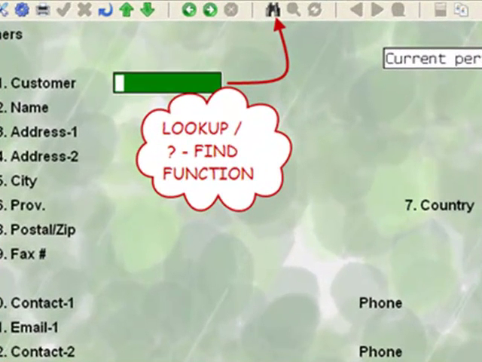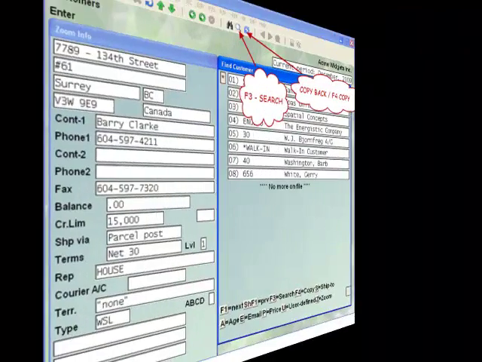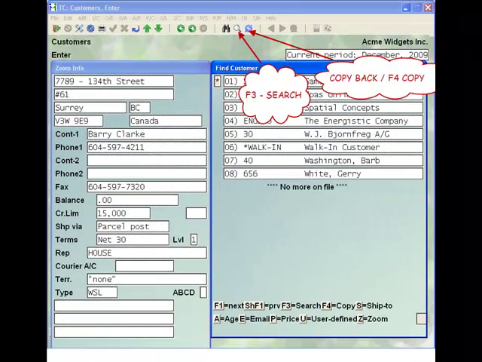The binoculars icon calls up the find function, just as if you press the question mark in the item number field, or the customer field, or any other field that has a database behind it. Once in the find window, the magnifying glass will act as the F3 search. The next icon, the two arrows circled, will copy back the selection, or you may press F4 or click on the F4 button.